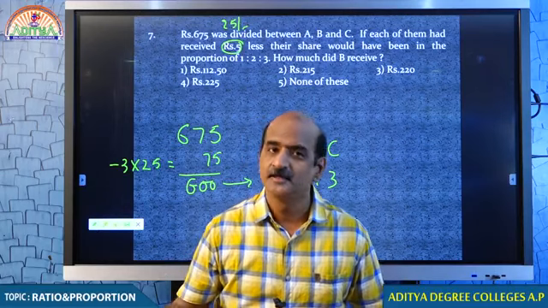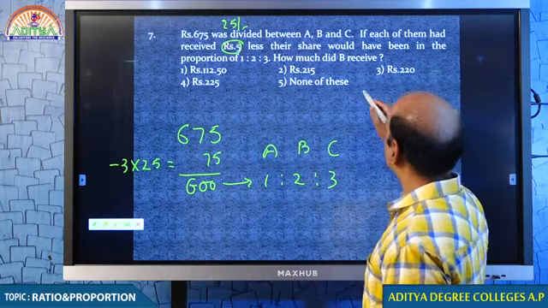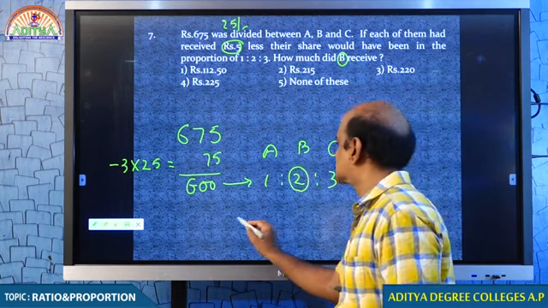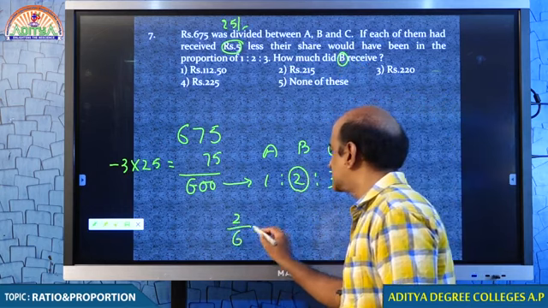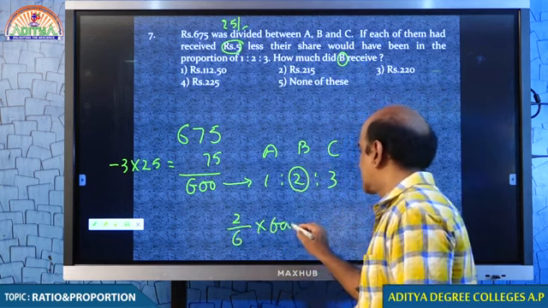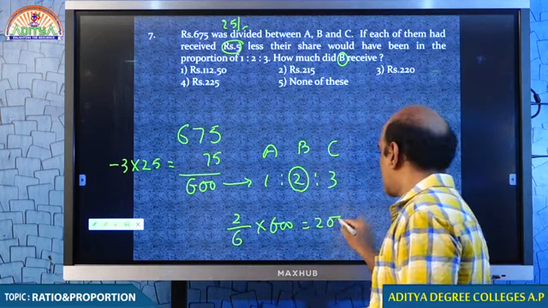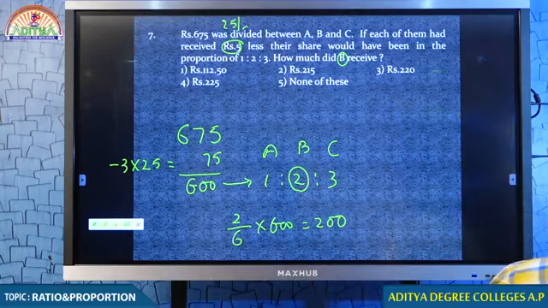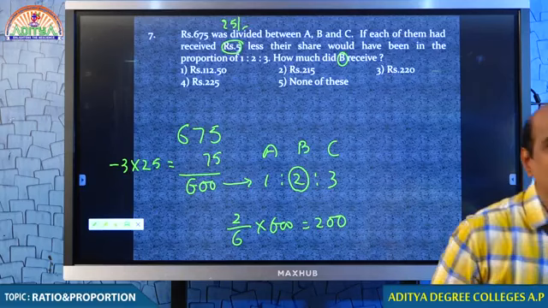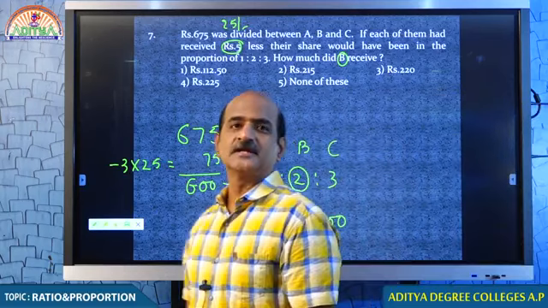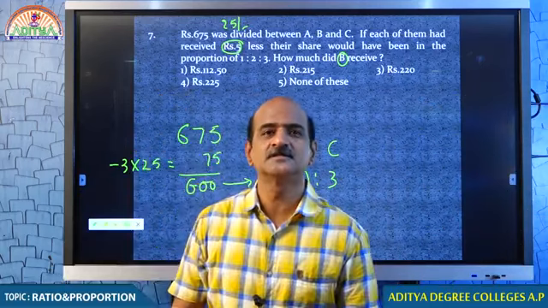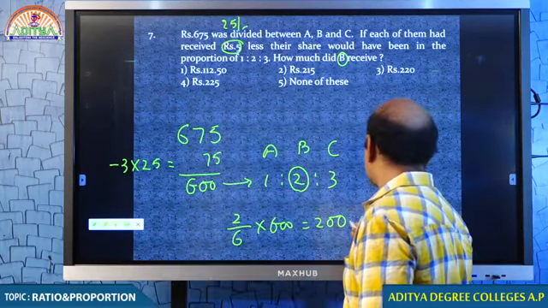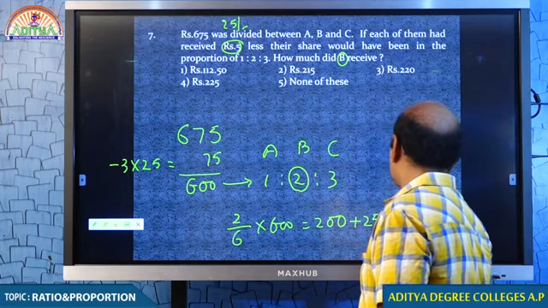You understand the point? Come on, student, what is your answer? You are asked to find B's share. So B's share will be 2/6 into 600, that is 200. I could see that many of you put your answer as 200, but 200 is not the final answer. Wow, very good. Appreciate it. You did very well, my dear students. 200 is not your final answer, but your final answer must be 225.